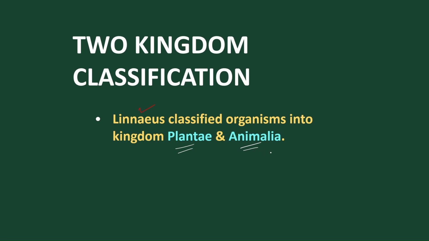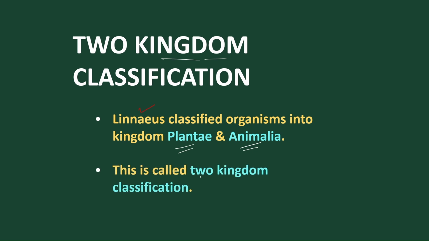He followed Aristotle's basis of classification and also classified the organisms naturally or morphologically. He told that living organisms should be classified into two kingdoms, and he first formulated the kingdom system. So two kingdom classification was given by Carolus Linnaeus.